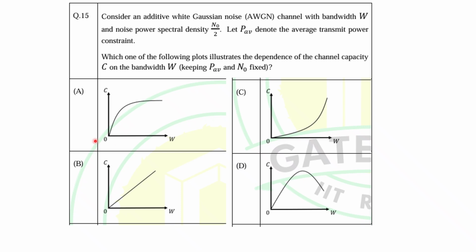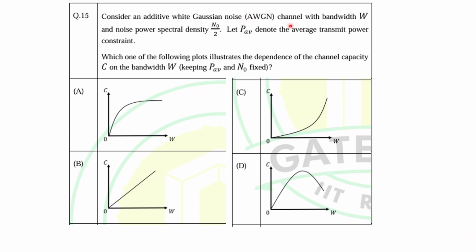Now let's take another question. In this question, question number 15, it says: consider an additive white Gaussian noise, AWGN, channel with bandwidth W and noise power spectral density N naught by 2. Let P average denote the average transmit power constraint. Which of the following plots illustrates the dependence of the channel capacity C on the bandwidth W, right? So what is given in this question? A channel. What type of channel? Additive white Gaussian noise, AWGN.